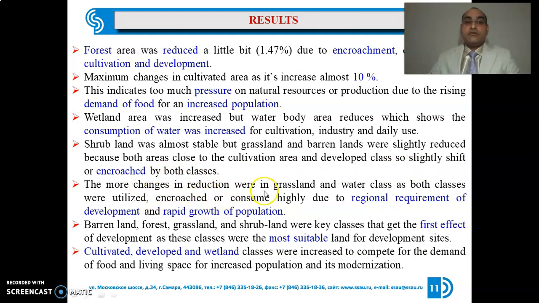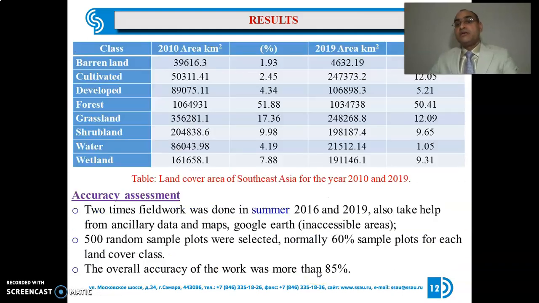The largest reductions were in grassland and water classes, as both classes were utilized, encroached or consumed highly due to regional requirement of development and rapid growth of population. Barren land, forest, grassland and shrubland were key classes that get the first effect of development, as these classes were the most suitable land for development sites. Ultimately, cultivation, developed and wetland classes were increased to meet the demand of food and living space for an increased population and its modernization. This is the results in table format.